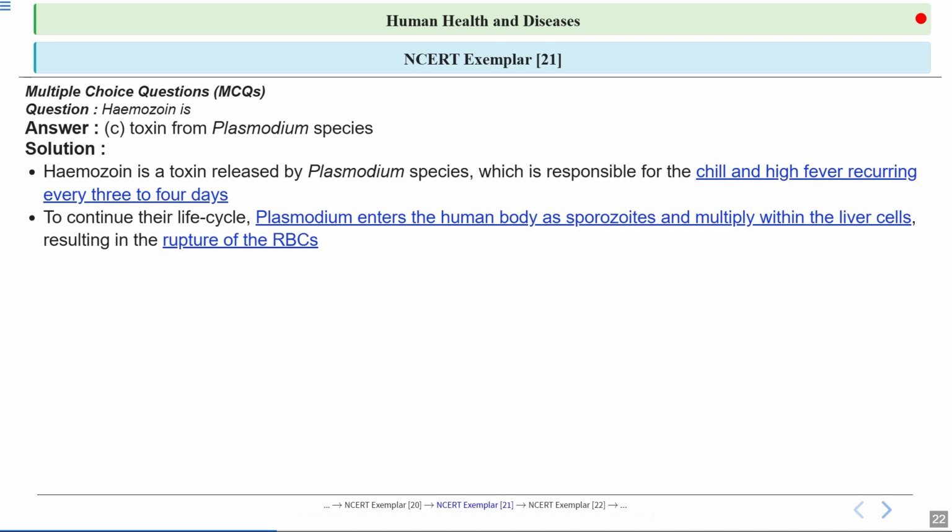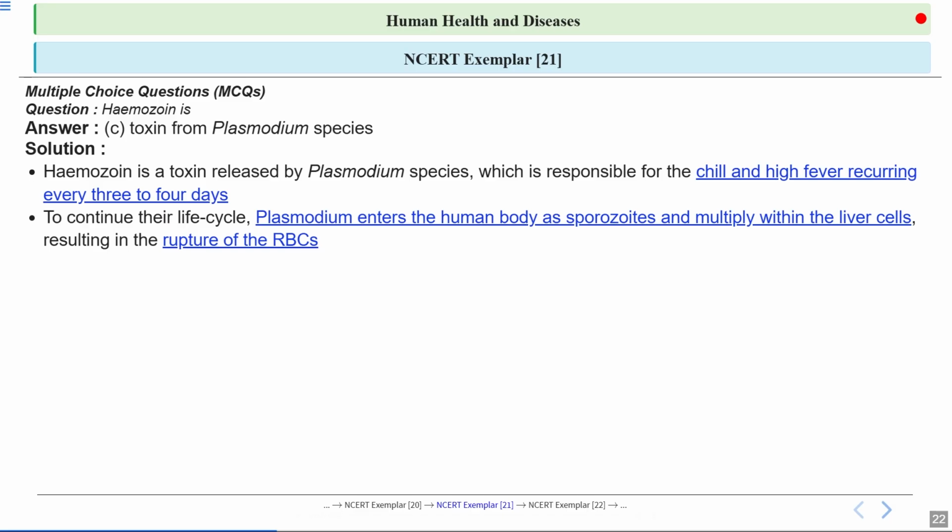Okay, this is clear. So when is hemozoin produced? It is produced by the digestion. This digestion is done by the Plasmodium. Digestion of what? Digestion of the hemoglobin present in the RBCs.